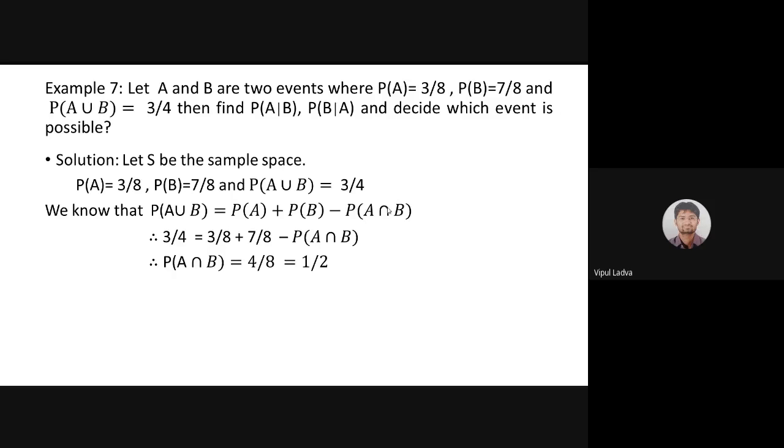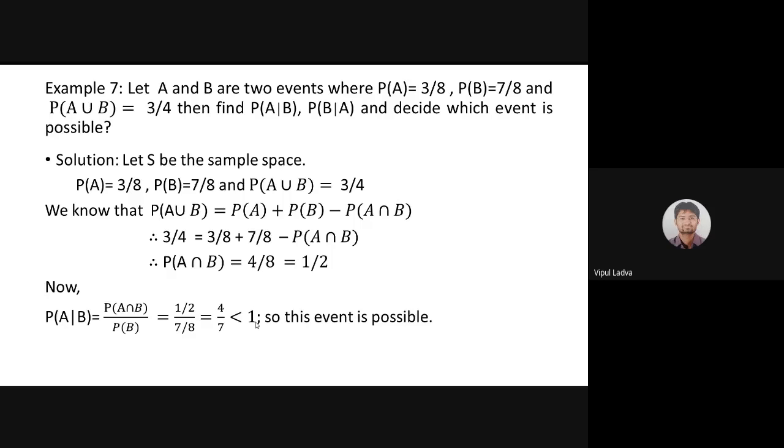So now I have P of A, P of B, P of A union B, as well as P of A intersection B. All the things are with me. Now, if I wish to find P of A over B, where B is my condition, I'm looking for the probability of occurrence of event A under the condition that B has already occurred. As per the formula, P of A intersection B divided by P of B, and I have both the data above, 1/2 and 7 by 8. So 1/2 divided by 7 by 8 will lead me towards 4 by 7.